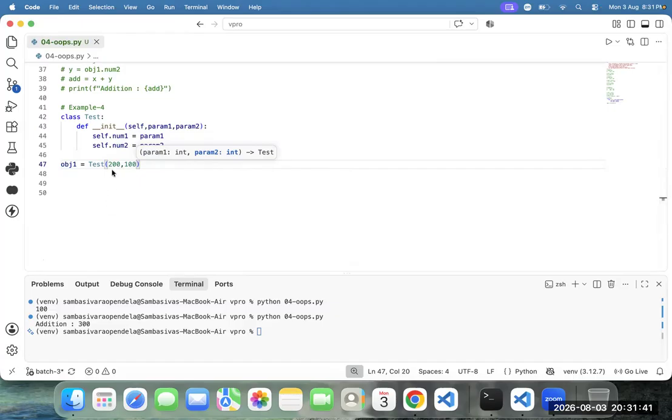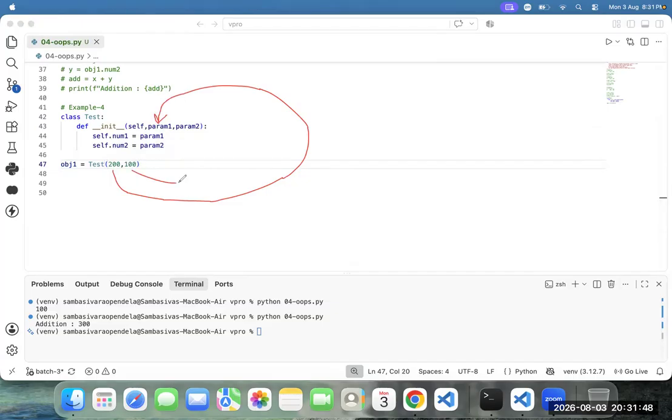Whatever the 200 we have, this 200 is stored where? In param1. The 100 is stored in param2. Param1 is stored to num1, and param2 is stored to num2. Finally, num1 contains 200 and num2 contains 100.